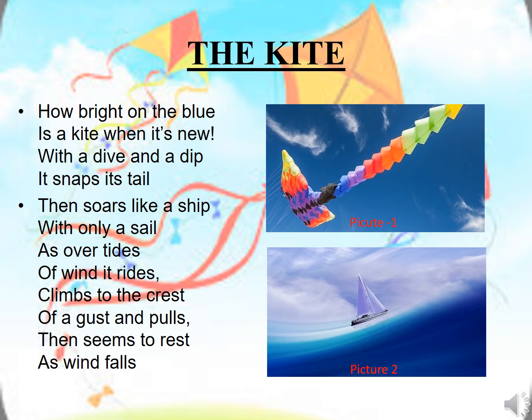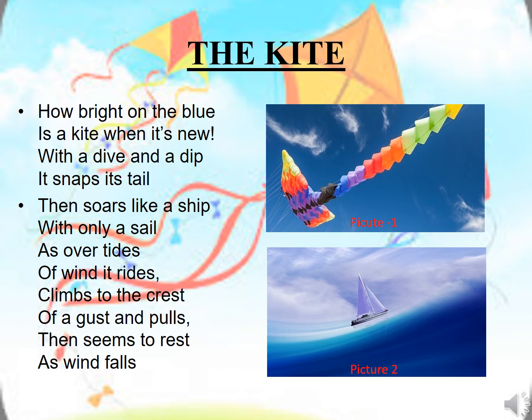Here the poet wants to convey that a kite which looks bright in the clear sky when it flies for the first time rushes to fly, which makes its tail create that sound, and the sound is a bit cracky one. Students, you must have witnessed that the kite moves in the same direction where the air takes it, and so does its tail.